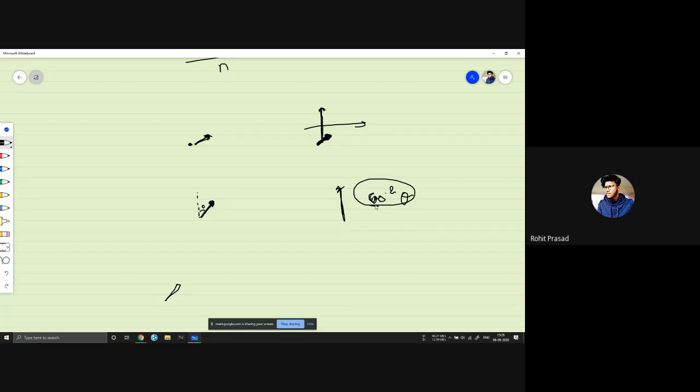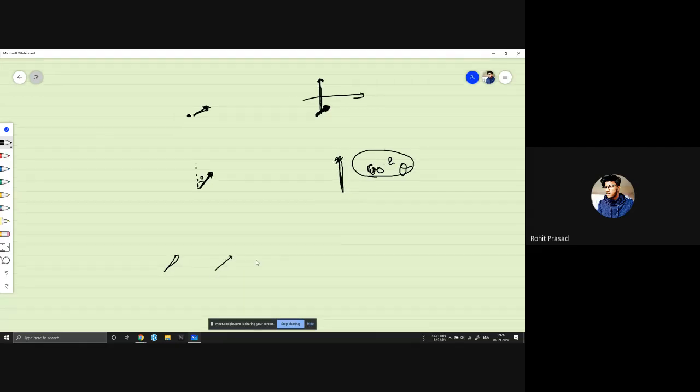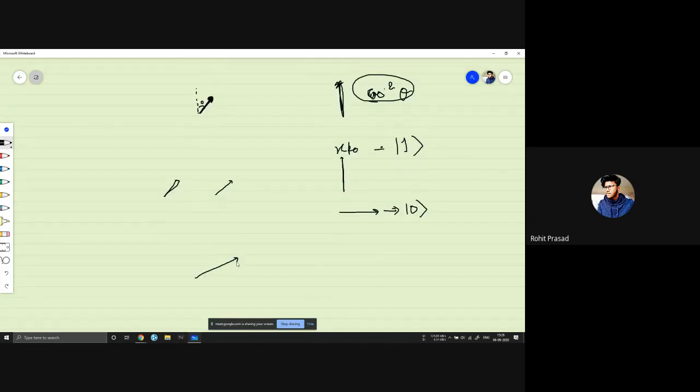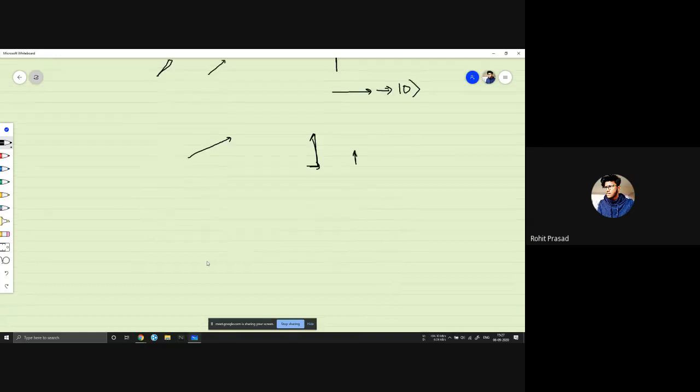So it has a cos square theta probability of being in this state. Let's say our x polarizer is our one state and our y polarizer is our zero state. This thing, when passed through a polarizer, will collapse into this or get absorbed, right? Imagine I send a photon like this, and we have a polarizer here, and it passes through.